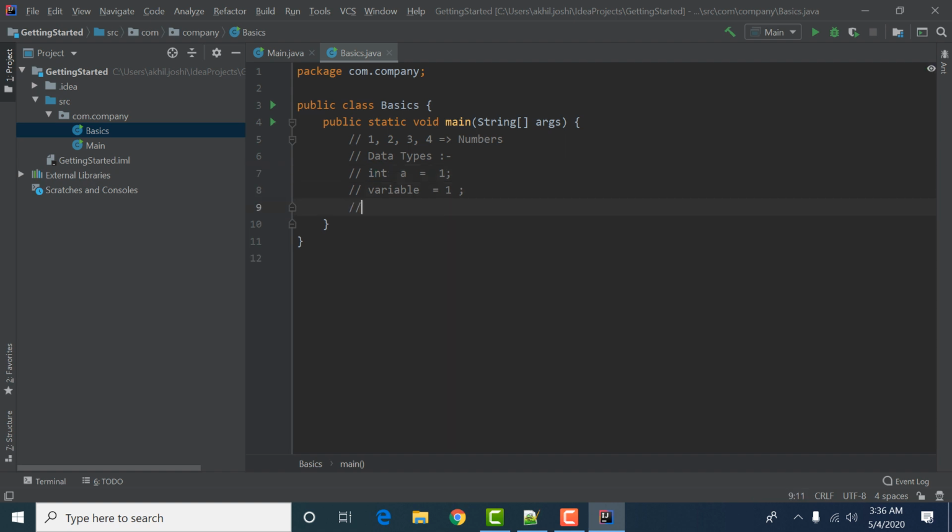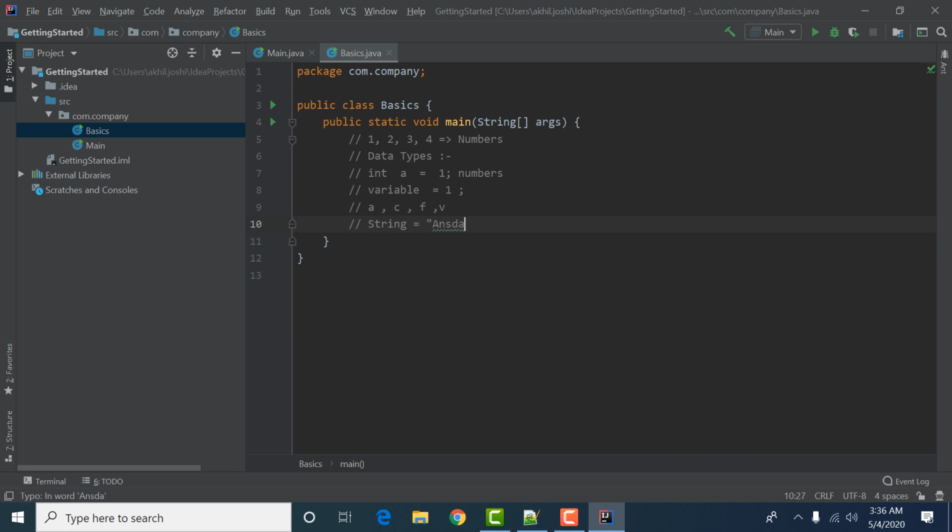What if we have to save values like a, b, c, d, f, something like that? We cannot save these types of values in something like integer, because integer stores values like numbers. So for this we have strings, or we can say a string is a group of characters.